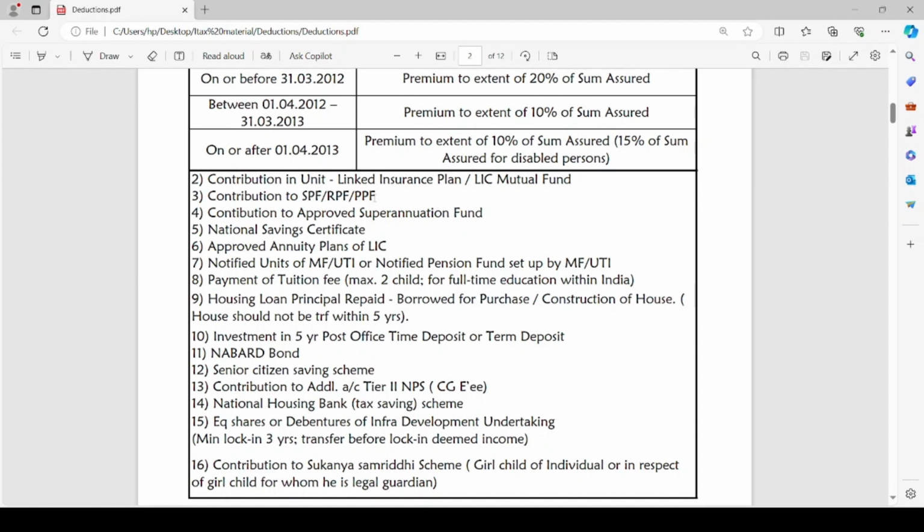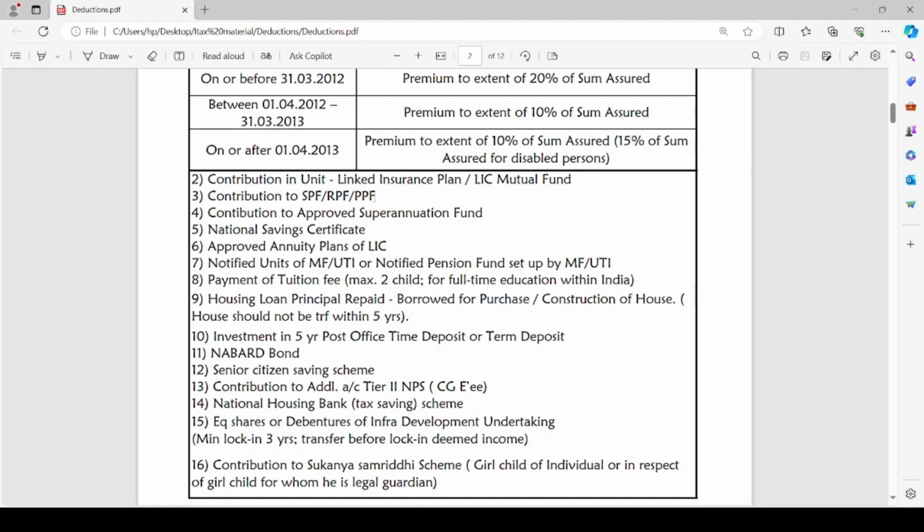Payment of tuition fee, maximum for up to 2 children, for full-time education within India. Housing loan principal repaid for any house property, on which loan is borrowed for purchase or construction of house property, and such house property should not be transferred within 5 years. The condition is housing loan principal repaid.